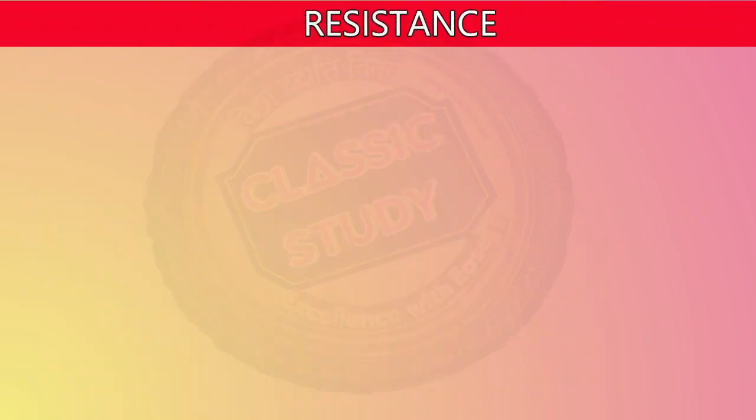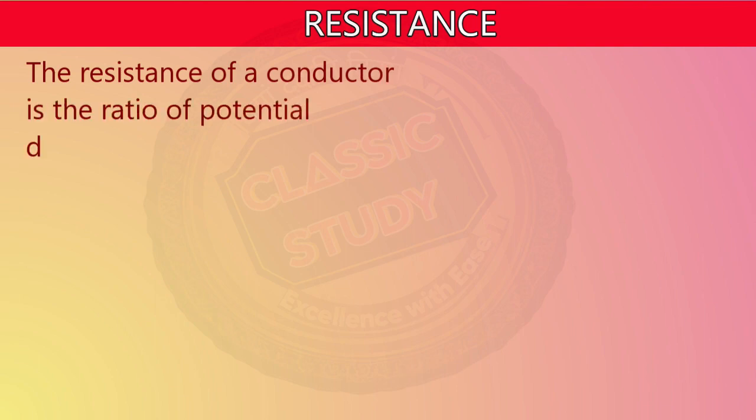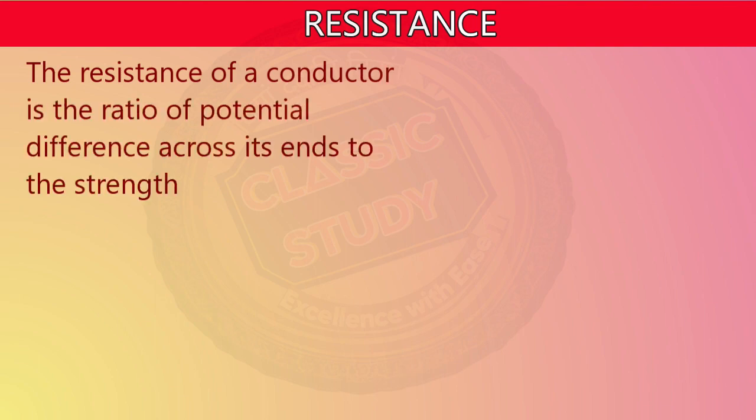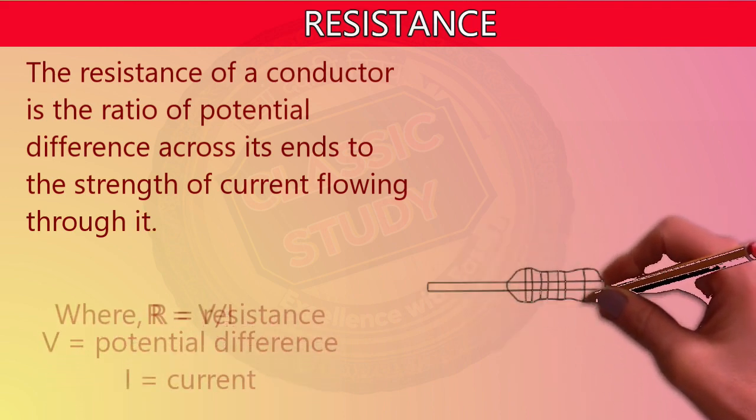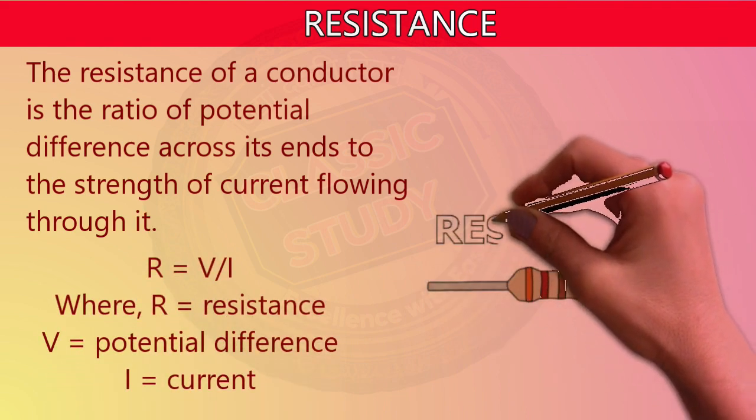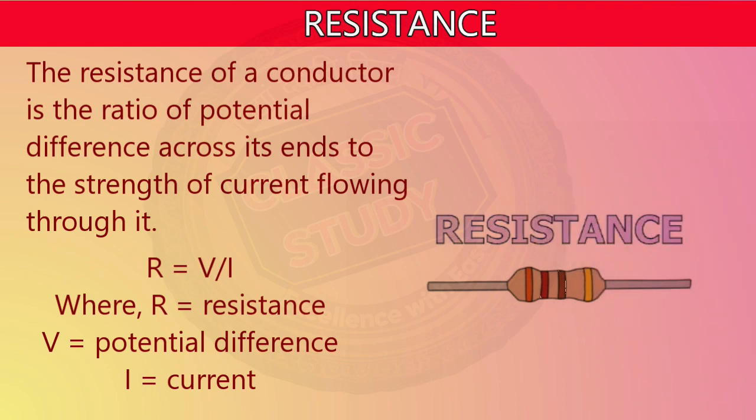So the question is, what is resistance? Resistance of a conductor is the ratio of potential difference across its ends to the strength of the current flowing through it, mathematically expressed as R is equal to V upon I, where R is the resistance, V is the potential difference, and I is the current flowing through the circuit.